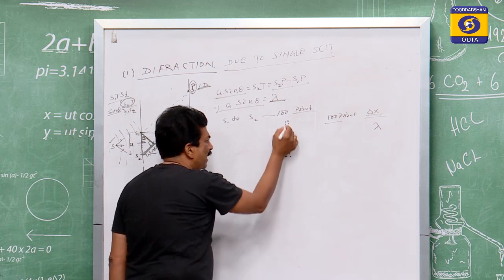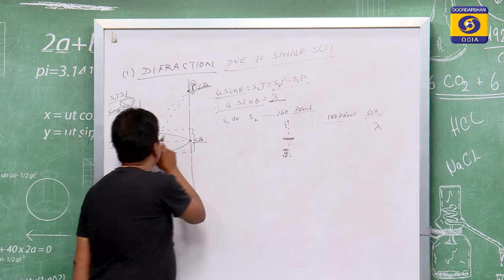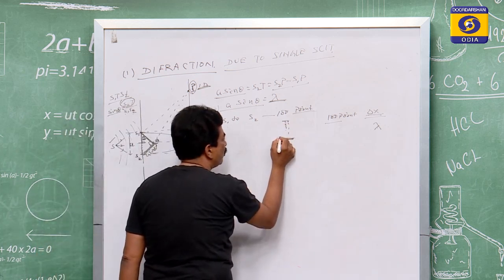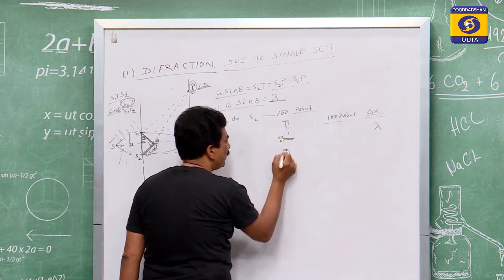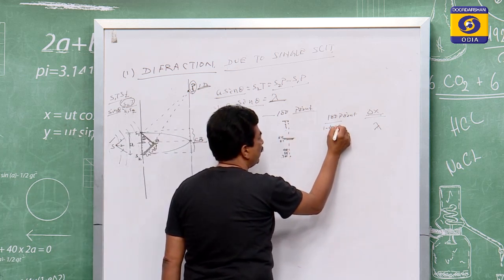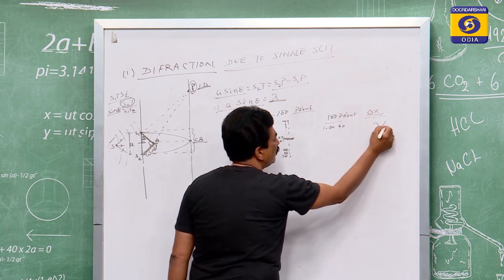That lambda is divided into 2 parts. Suppose we take 2 portions, from 1 to 50 and next from 51 to 100. So from 1 to 50, how much will the path difference be?